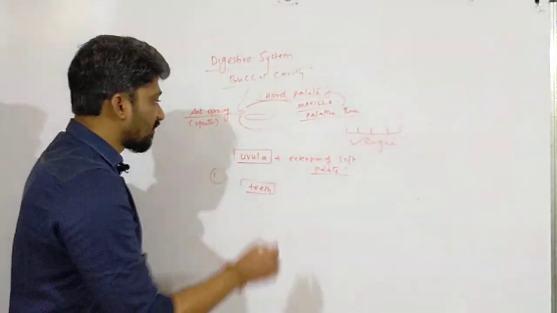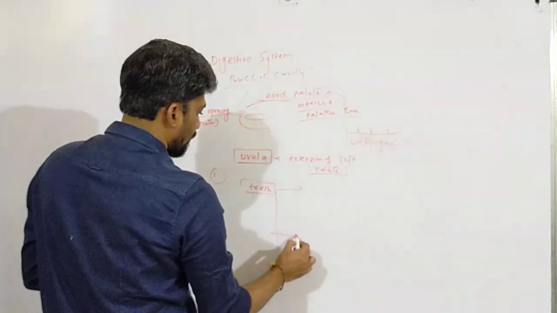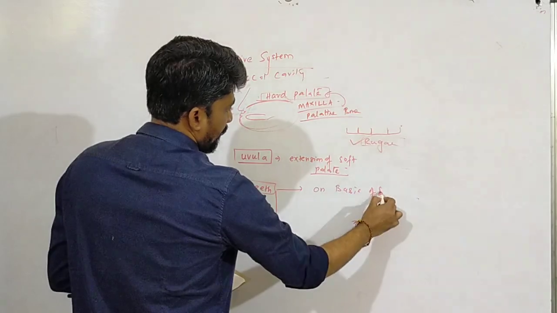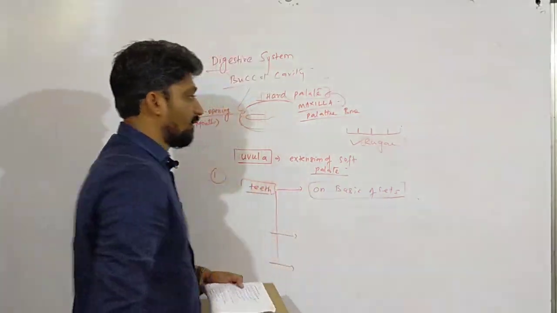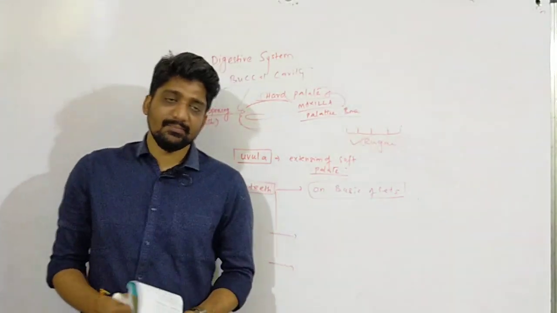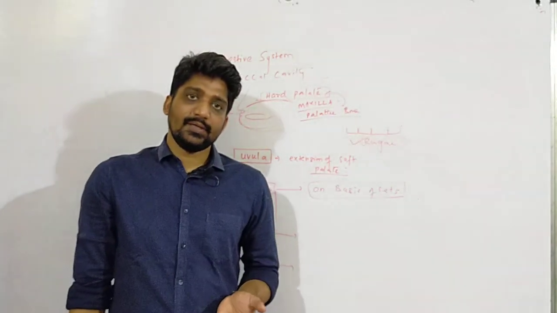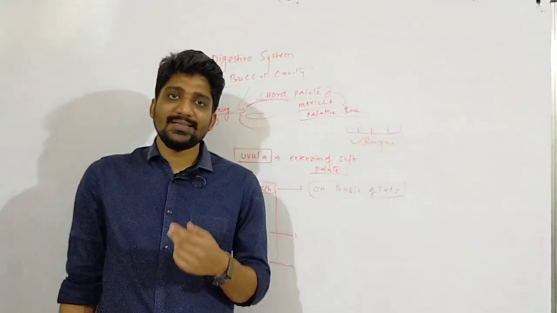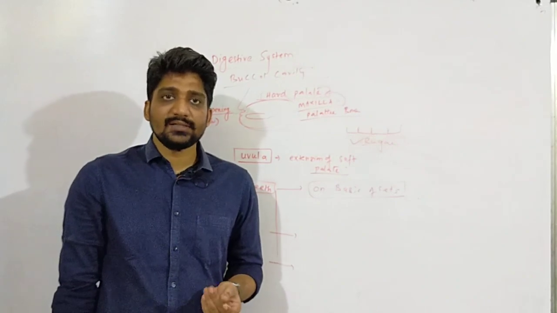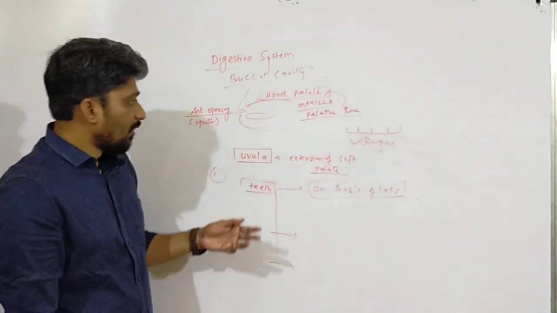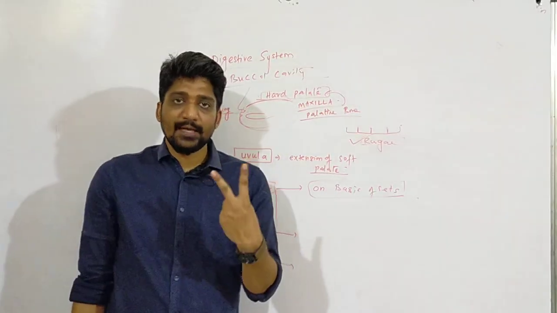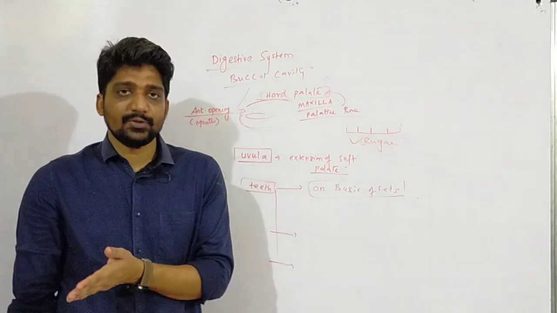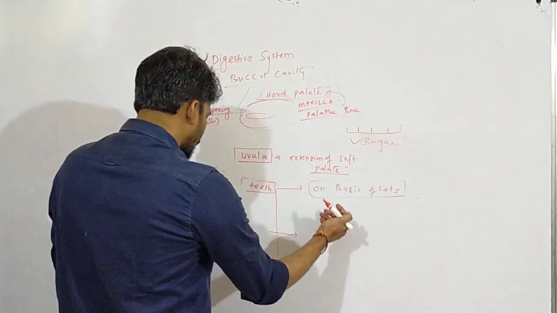So first of all, we have classified the teeth on some basis. So what is the first basis? On the basis of sets. Means a small baby till 12 or 14 years of age will have some milk teeth. That is called deciduous, because it will be replaced by the permanent teeth. And then after 14 years, when all the teeth are developed, we have that kind of dentition called permanent dentition. Okay, so on the basis of sets, humans have two types of teeth, milk teeth and permanent teeth. So that's why we call that diphyodont. What do we call?